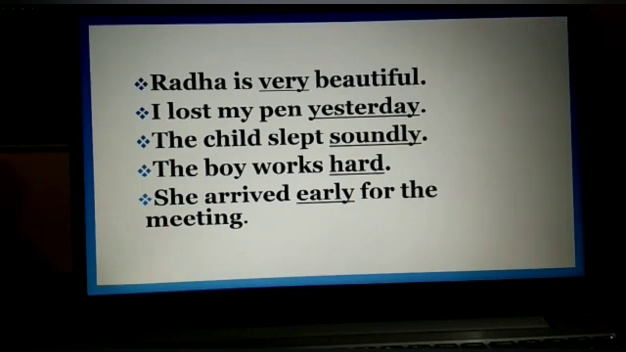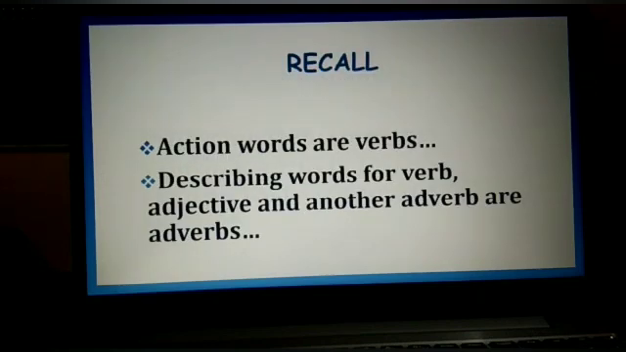Now see the next example. The boy works hard. Now in this example, hard is an adverb as it gives information about the verb work. Means when we ask the question, how does the boy work, we get the answer hard. So hard is an adverb. Next example, she arrived early for the meeting. Now in this example, early is an adverb as it gives information about the verb arrive. So early is an adverb.